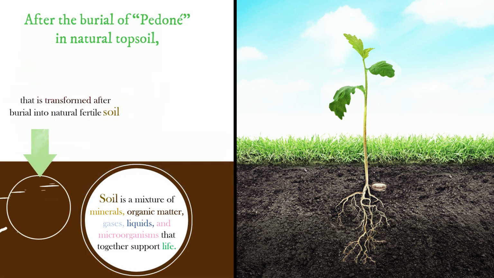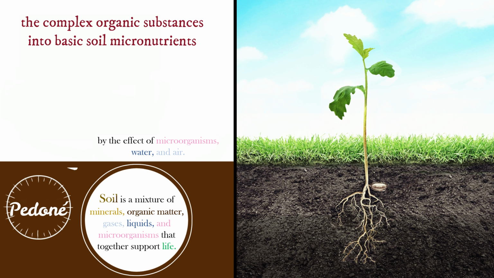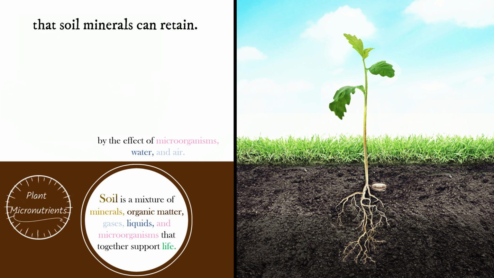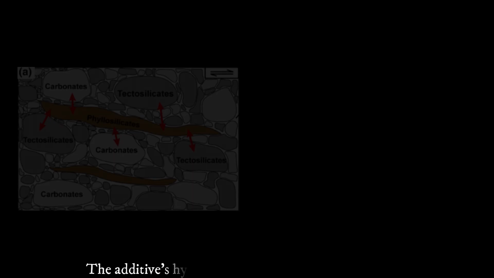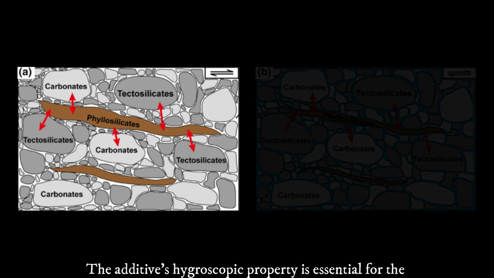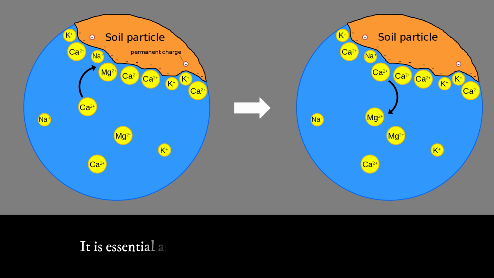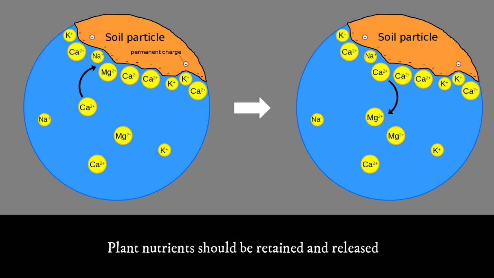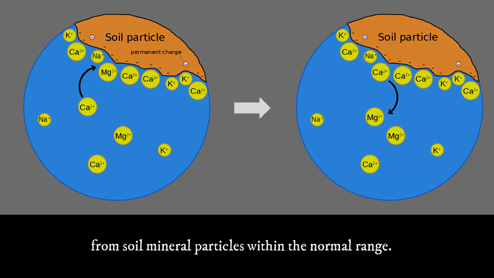After the burial of pedoné in natural topsoil, soil microbes aerobically decompose the complex organic substances into basic soil micronutrients that soil minerals can retain. As an example, phyllosilicates are excellent mineral additives. The additive's hygroscopic property is essential for the corpse organic material's dehydration process. It's essential as well for soil fertility after pedoné burial. Plant nutrients should be retained and released from soil mineral particles within the normal range.